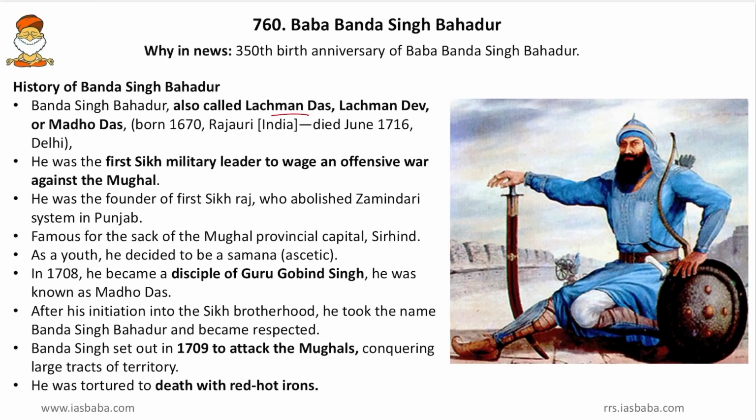Then he was the first Sikh military leader to wage an offensive war against the Mughals. Friends, he was a prominent Khalsa warrior. Then he was the founder of the first Sikh Raj who abolished the zamindari system in Punjab. So this abolition of the zamindari system and giving the land to the tillers was a famous event in the life of Banda Singh Bahadur. Then he is famous for the sack of the Mughal provincial capital Sirhind. So he sacked the Mughal capital Sirhind, so that is also worth remembering.